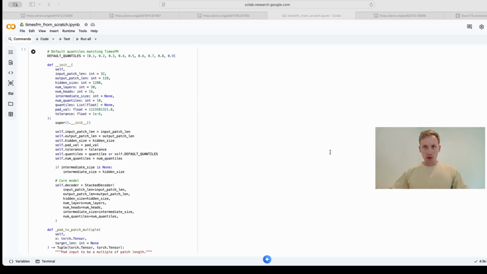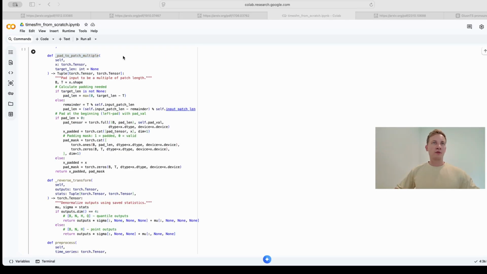In the real world, you don't feed perfectly formatted, pre-normalized tensors into the API. You feed it raw, messy CSV data. So our class is the master pipeline that handles exactly that. It takes raw time series data, cleans it, runs it through the neural network, and translates the matrix math back into human readable forecasts. Right at the top, we initialize the default quantiles from 0.1 to 0.9, and then we also have a stack decoder as our engine. But the real magic of this wrapper is in the data pipeline.